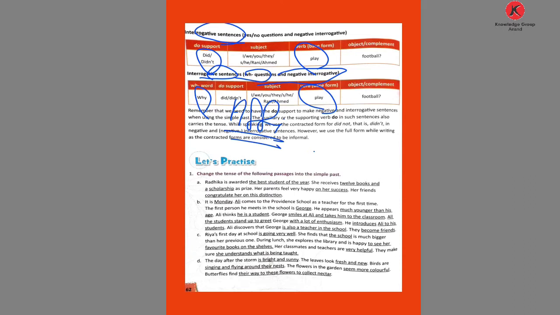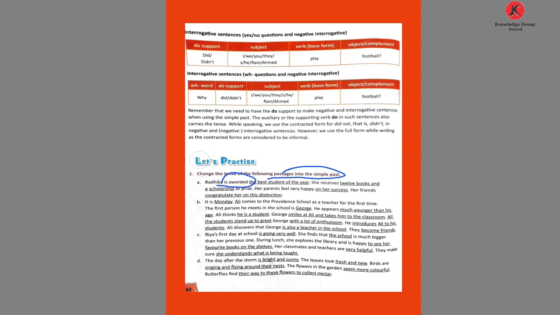Now let's see the exercise given here: A, B, C, D. In this exercise, what do we do? We change the verb into past tense. The underlined verb is given in its present form, and we change it. Here it is given, Radhika is awarded. So here the word is in the present form. What do we do? Instead of writing is, we remove is, and what do we add? We add was. Radhika was awarded the best student of the year.